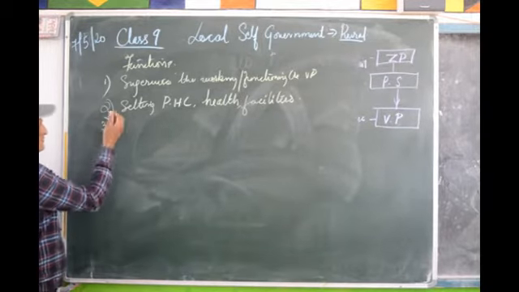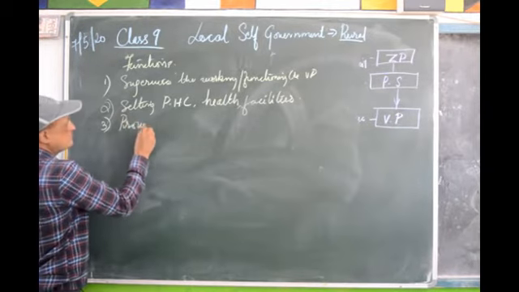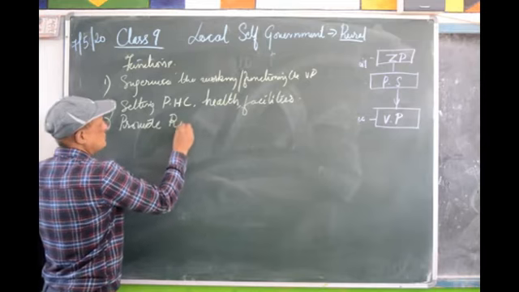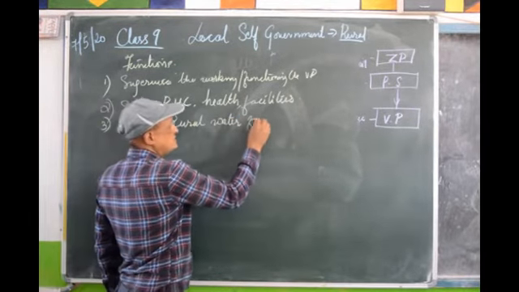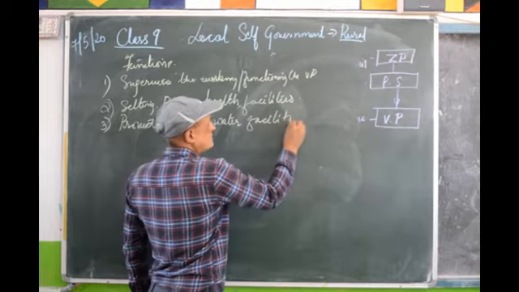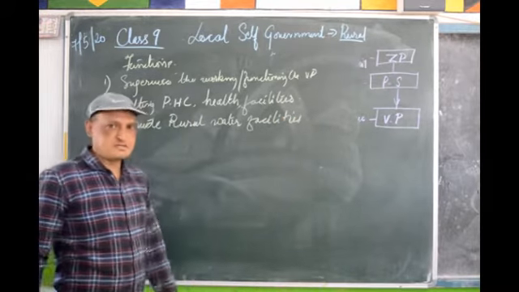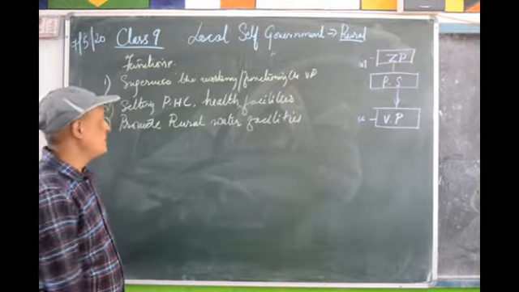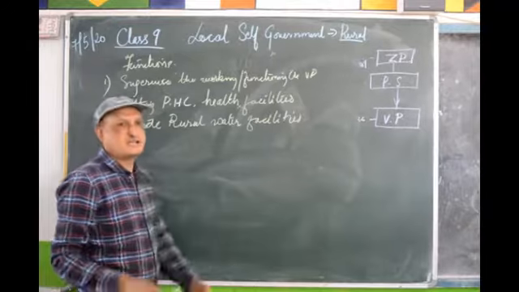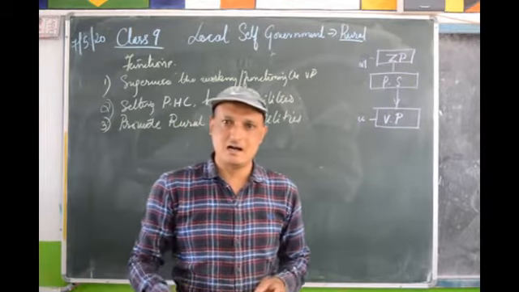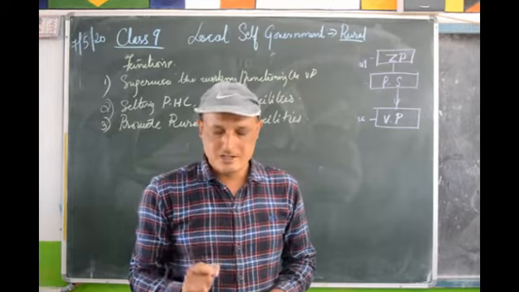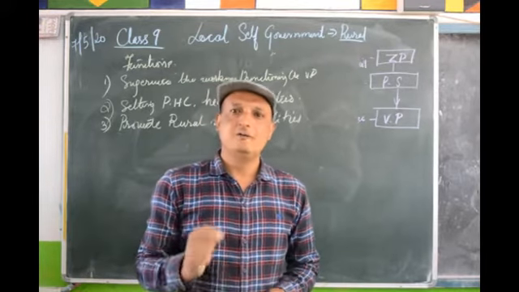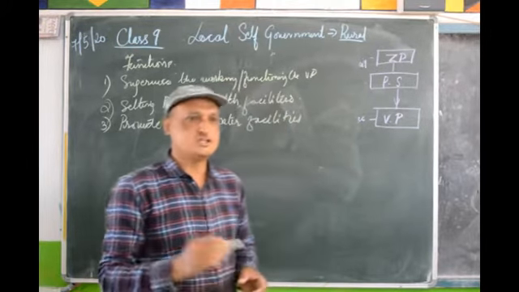Third one, let's see. Provide rural water facilities. So it is the job of the Panchayat Samiti to see that water facilities, safe drinking water facilities are provided, or the facilities for safe drinking water are available to the villagers.